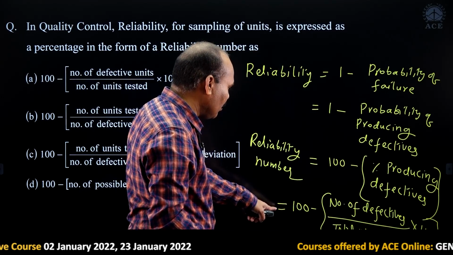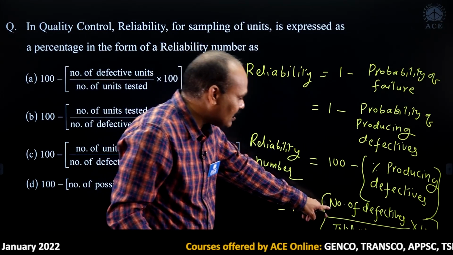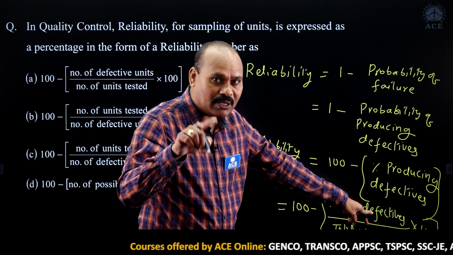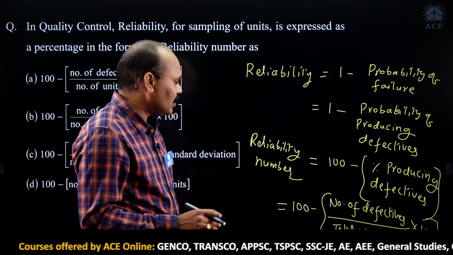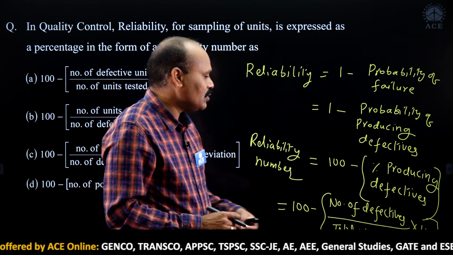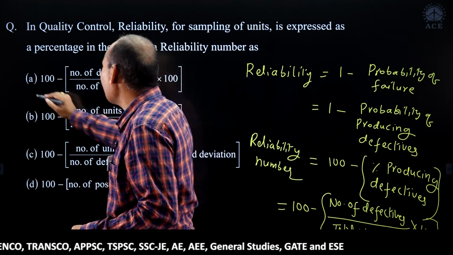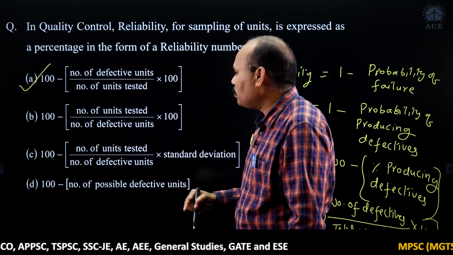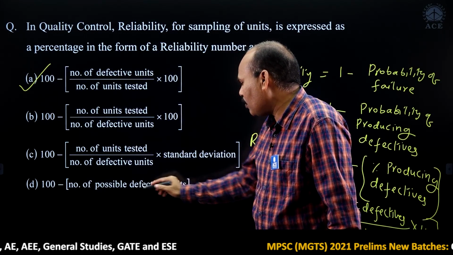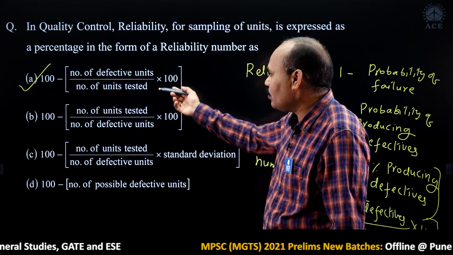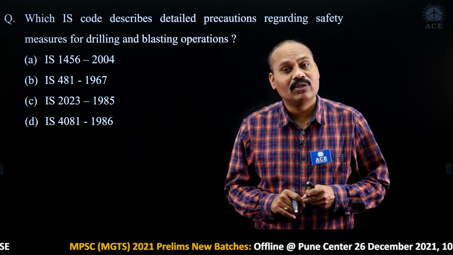So this reliability number can be written like this: 100 minus number of defectives divided by total number of units, multiplied by 100. Then it is the percentage of defectives, and 100 minus that gives you the reliability number. So what is the answer here? 100 minus percentage of defectives, option A. If you see option B, that is wrong. Standard deviation is not necessary, and number of possible is also not necessary. Only 100 minus this.